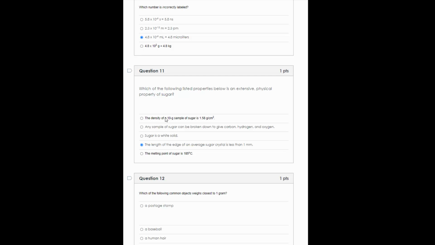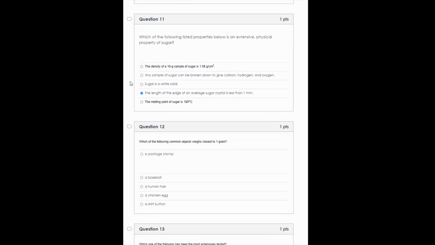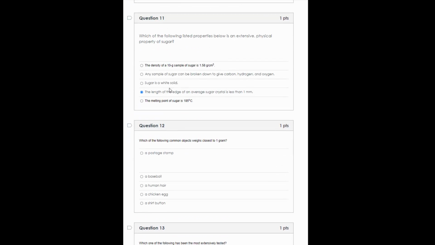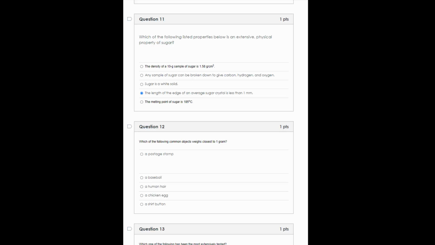So a 10-gram sample having a density of 1.58 grams, that is intensive. It doesn't matter how much of your sample you have. The density is going to be the density. The fact that it can be broken down into carbon, hydrogen, and oxygen, that's a chemical property, not a physical property. Sugar is a white solid. Again, it doesn't matter how much sugar you have. If you have white sugar, it's going to be a white solid. And the melting point is a physical property, but it doesn't matter how much sugar you have. The average edge length, though, does matter how much sugar you have. A small sample may or may not have an average crystal length of 1 millimeter.